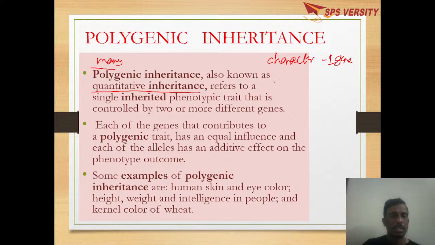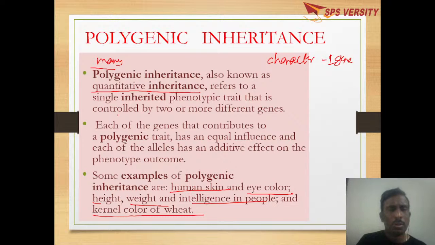But here there is a deviation: one character is controlled by many genes. For example, human skin color, eye color, height, intelligence, and the kernel color of wheat. So these all are polygenic. Poly means one character is controlled by many genes.